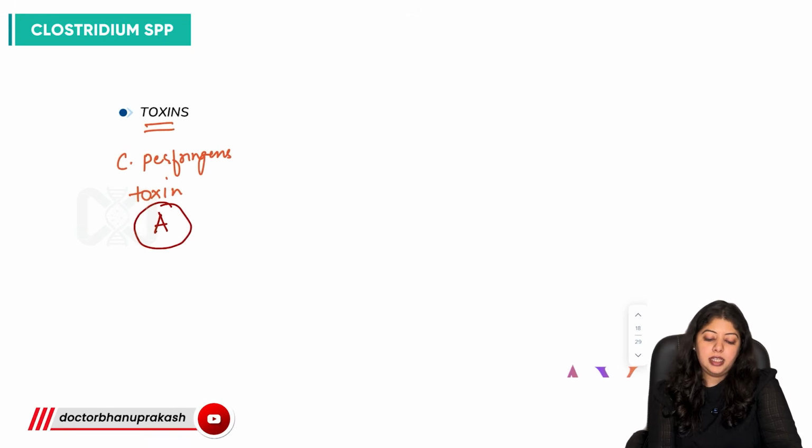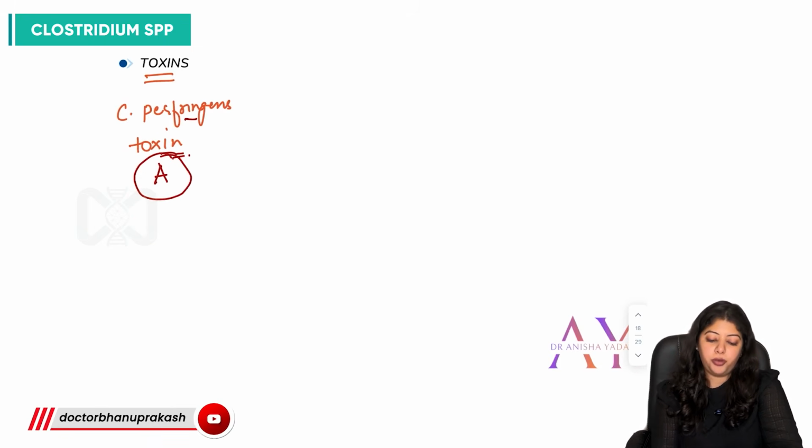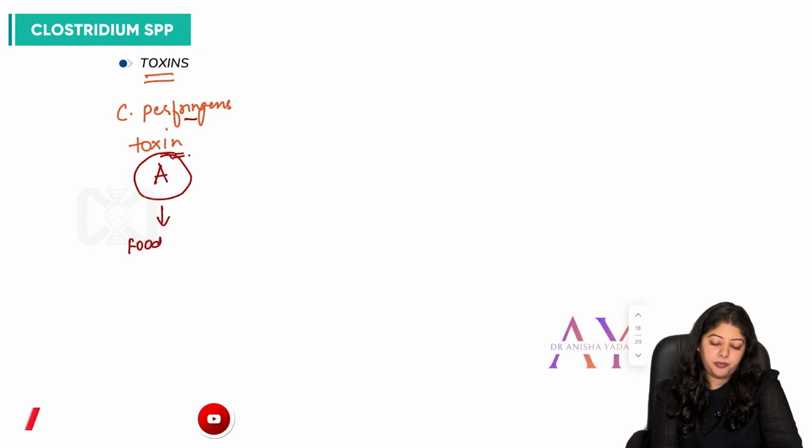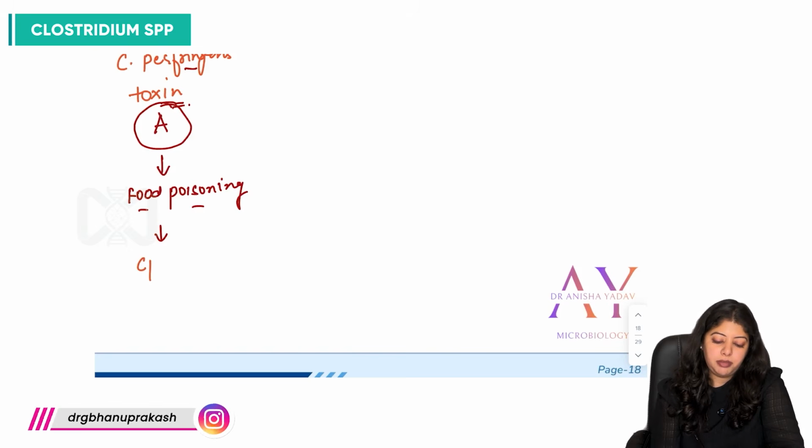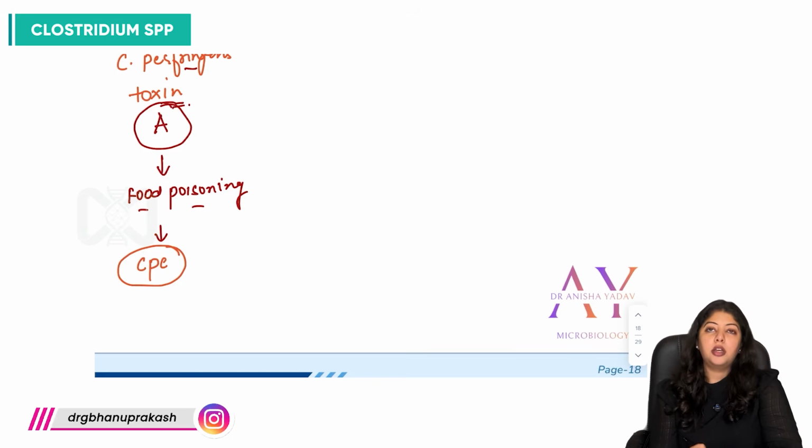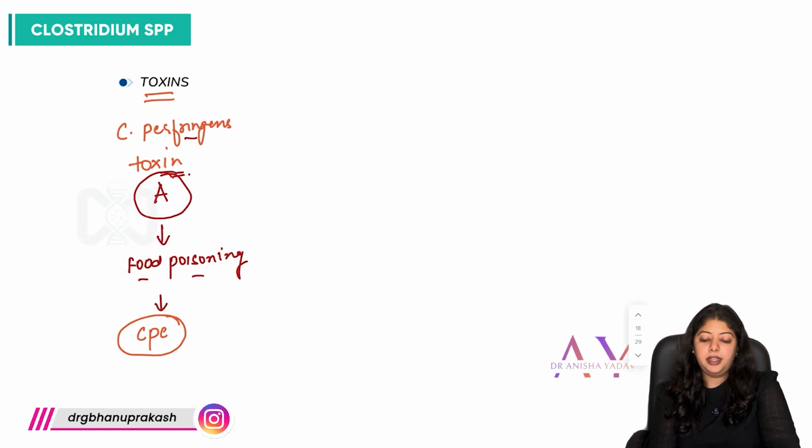So it is the Clostridium perfringens toxin A which is causing food poisoning. And what is the gene which is encoding it? It is the CPE gene, Clostridium perfringens enterotoxin. We can say that, right?